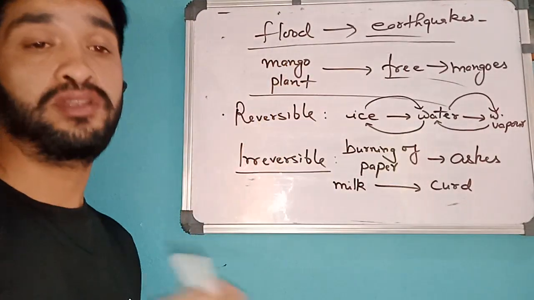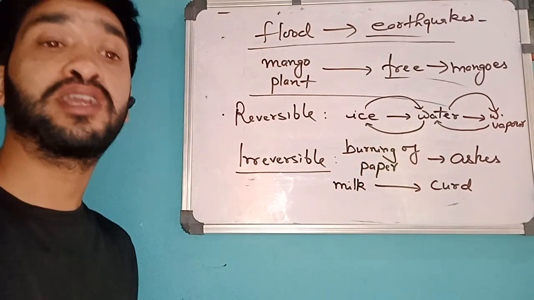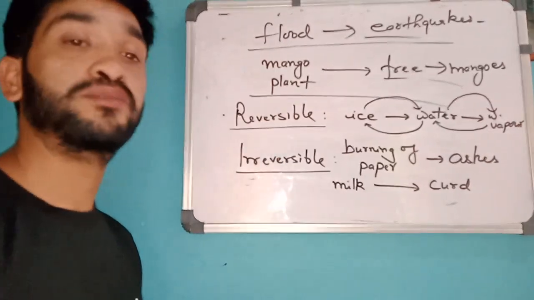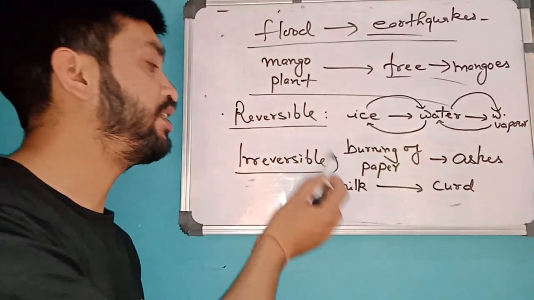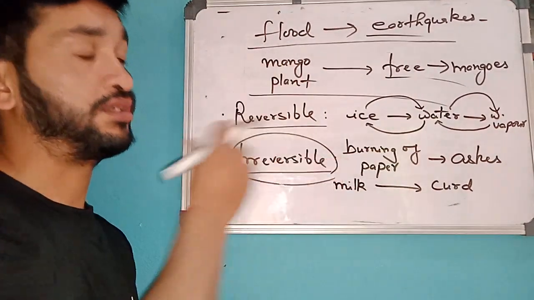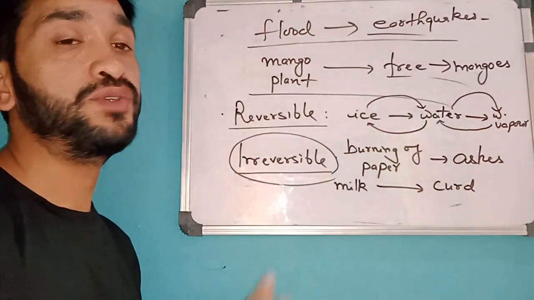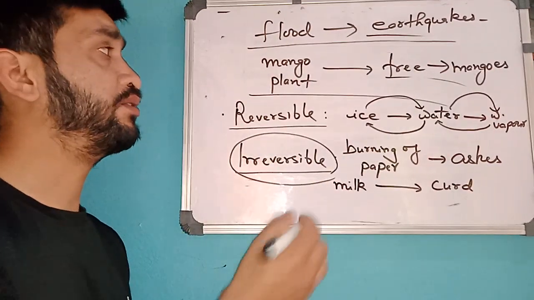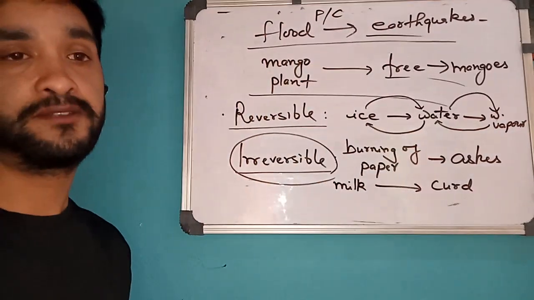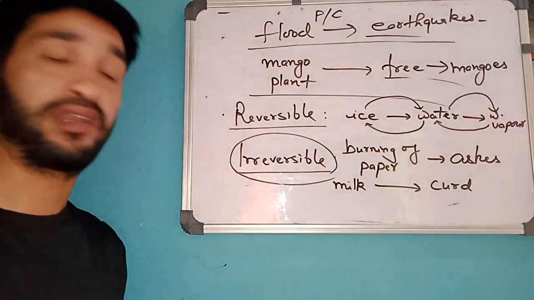Now why I taught you all these points is because when we talk about physical changes in the next video, we will use these things. If something is reversible, it comes under physical change. If something is irreversible, it comes under chemical changes. So the types of changes that we studied today will be used in clarifying our concept of physical and chemical changes. So I hope these 5 types of changes are clear to you.